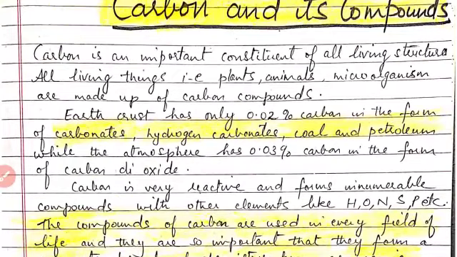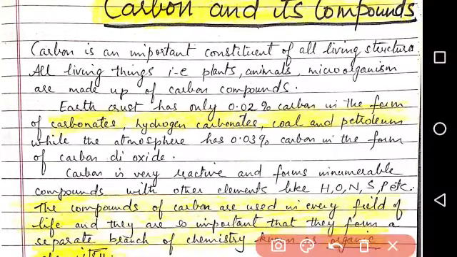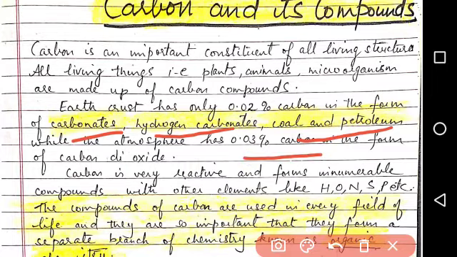Earth's crust has only 0.02% carbon in the form of carbonates, hydrogen carbonates, coal, and petroleum, while the atmosphere has 0.03% carbon in the form of carbon dioxide.